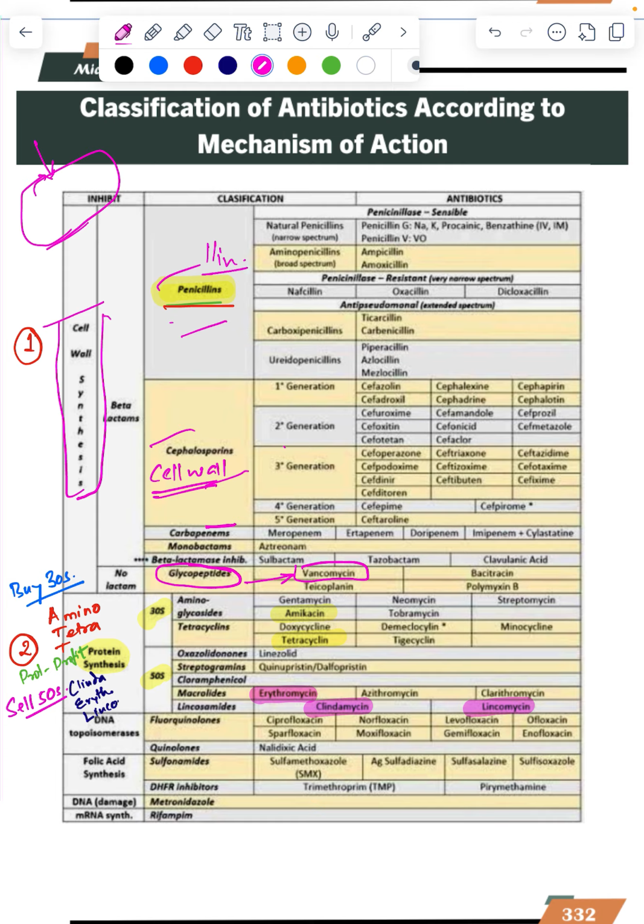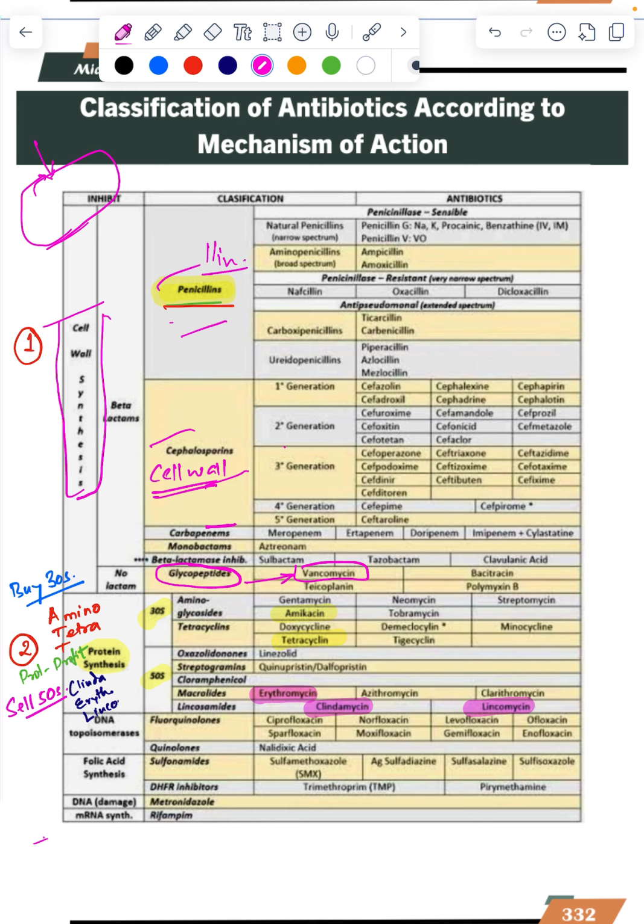Then comes the proteins. Then comes the DNA. Then comes the folic acid. Then comes the RNA and all that. So first is cell wall. Among the cell wall is penicillin. Then from penicillin, cillin, LLIN, means it is a group of penicillins. Cephalosporin, cefuroxime, these are generations of cephalosporin. They are cell wall. Carbapenem, then beta lactam, sulbactam, and glycopeptide, which is no beta lactam. Vancomycin, this is important.